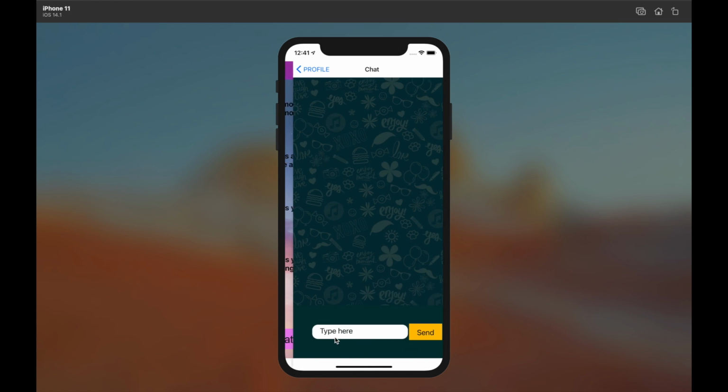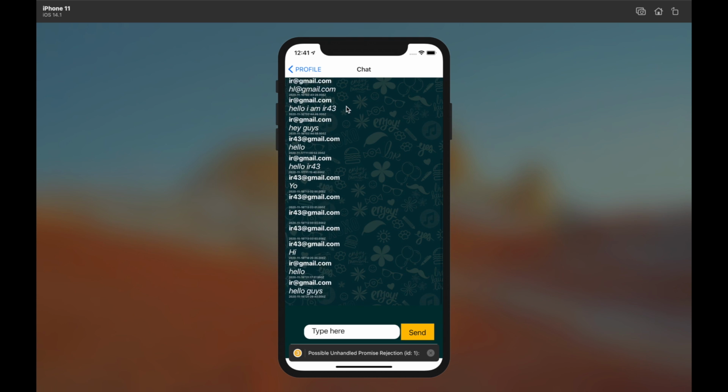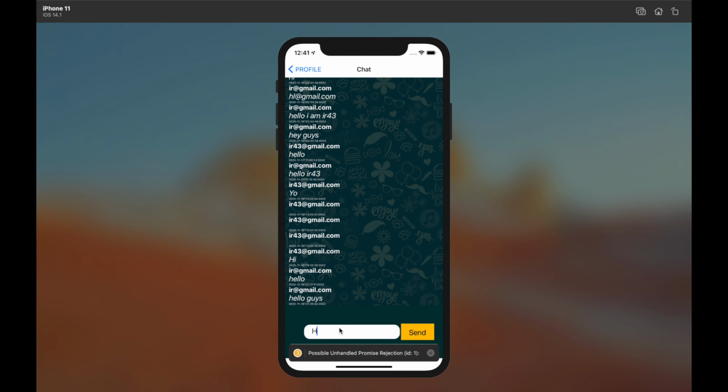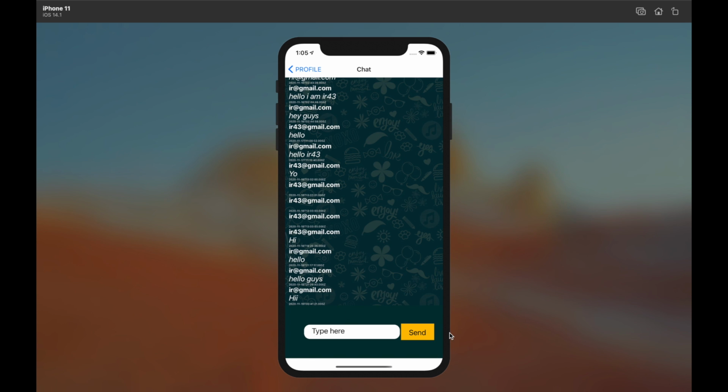After this, you can chat with anyone, with the people in a group you want. For that, you have to click chat. After that, your chat will be loaded. If you send any message from here, like hi, it will be sent to the people who are in this group. See, I've just sent a hi message from here. That's it about our cross-platform application.